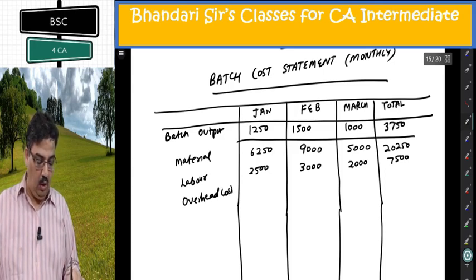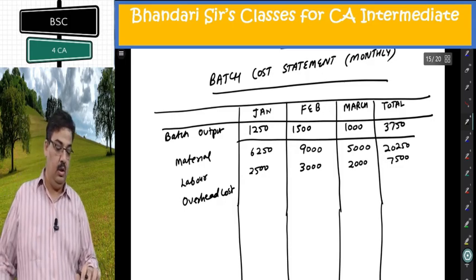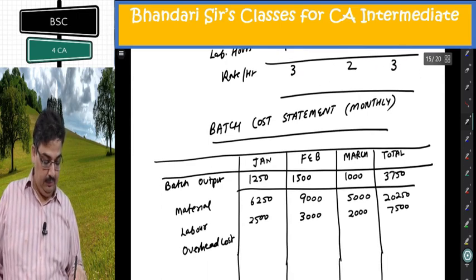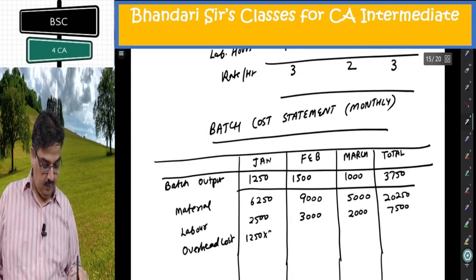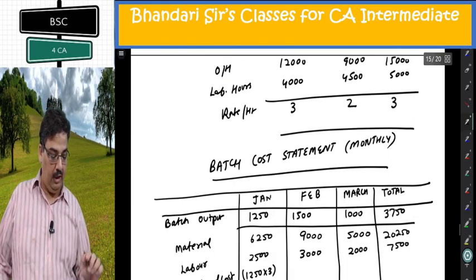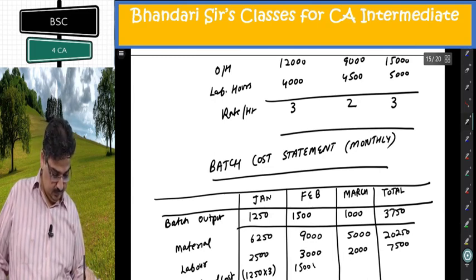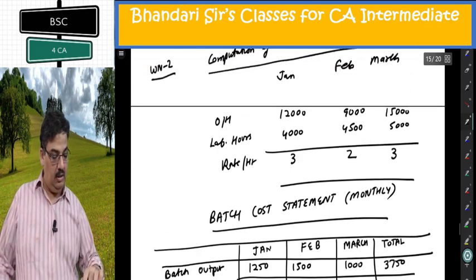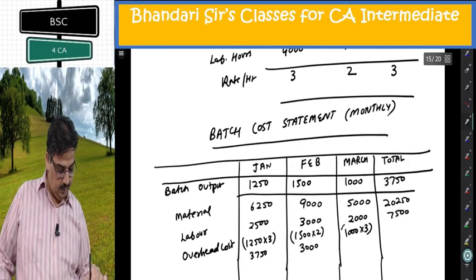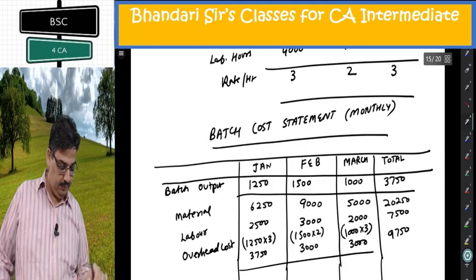Overhead cost is the only tricky cost of the question. It is based on labor hours I computed, 1250 into 3, 3750. Then second month is 2 per hour on 1500, 3000. In third month 3 per hour on 1000, 9750.